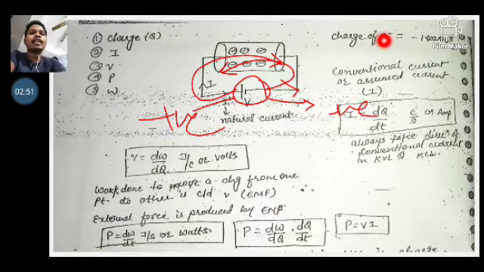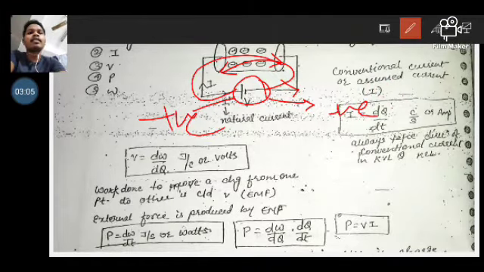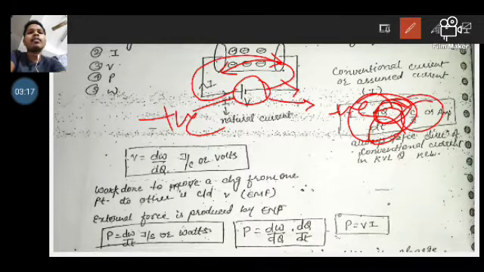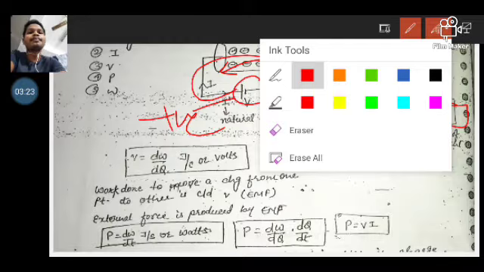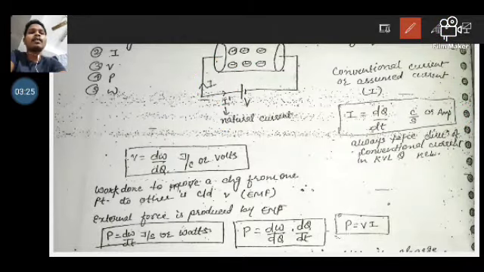Now see, the charge of an electron is 1.602 times 10 to the power minus 19 coulomb. Conventional current is also known as the assumed current. The assumed current is measured by dq by dt, that is, the rate of change of charge with respect to time. It is represented in coulomb per second, or its unit is ampere. Okay, so let me erase. Always take the direction of conventional current in KCL and KVL.